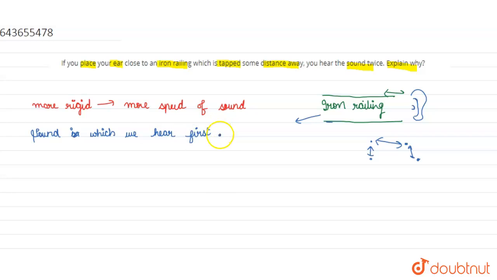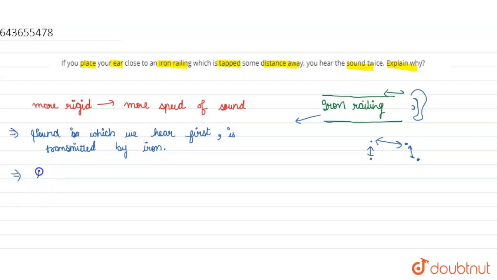is transmitted by iron, or the iron railing, because sound travels faster in a rigid body. The more rigid the medium, the more the speed of sound, whereas in air the sound travels at a low speed. I can write here that the next sound is transmitted by the air particles.